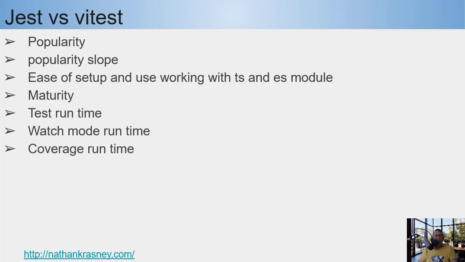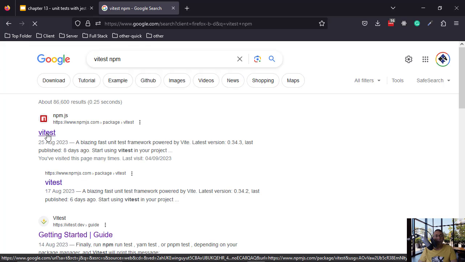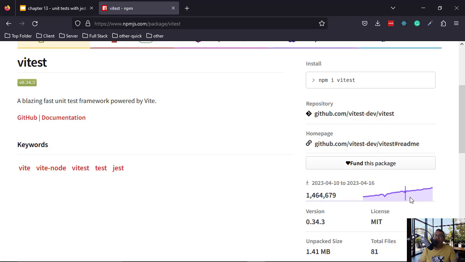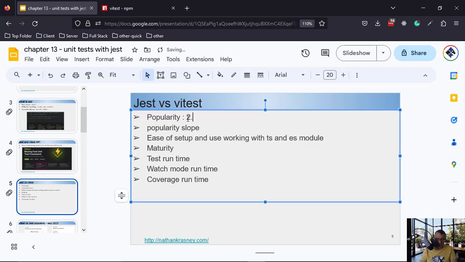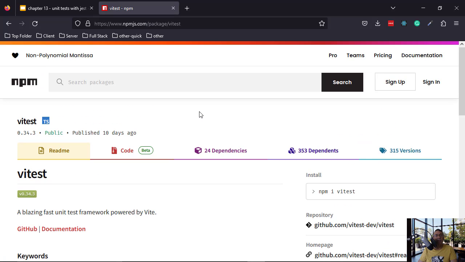Okay, so let's start with popularity, and to test the popularity of a package, the best place is to look on npm. So vitest npm. If we go here, we can see that as of today, which is September 2023, there are about 2.3 million weekly downloads for vitest. And let's see how many weekly downloads there are for jest.